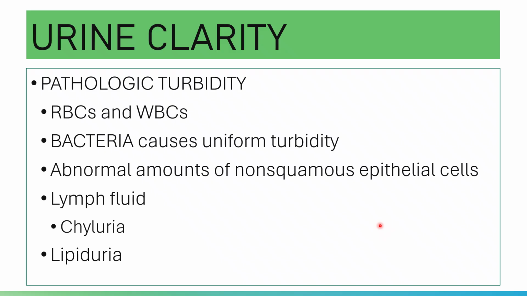Aside from that, bacteria accordingly cause uniform urine turbidity. But please note, urine normally is sterile, and bacteria should be absent in the urine. In the presence of bacteria, it means there is an infection going on inside the patient. Probably there is a UTI.